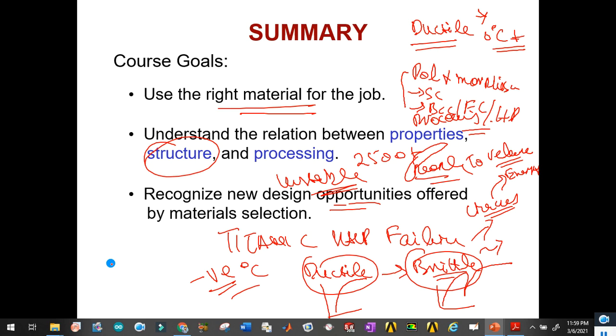So this is basically our lecture 1, and we have gone through the application of materials and types of materials in detail. In coming lectures, inshallah, we will go for the crystallization of the materials, how materials can behave as a metal, ceramic or polymers, what are the corresponding atomic arrangements, and how they can synthesize the different planes, directions and points, and corresponding associated properties. So we will see in future lectures.